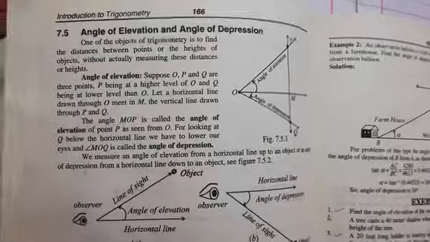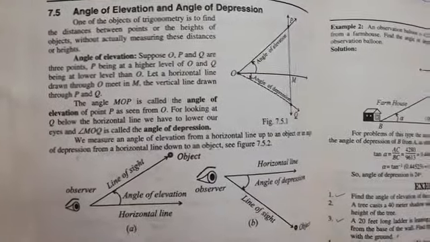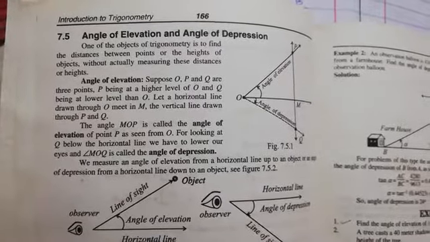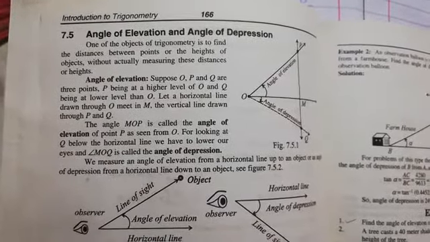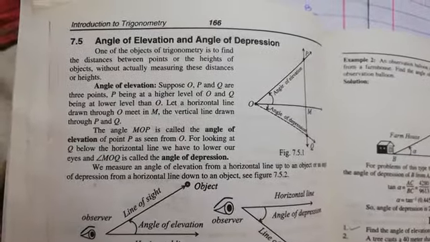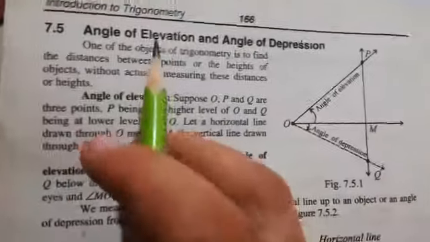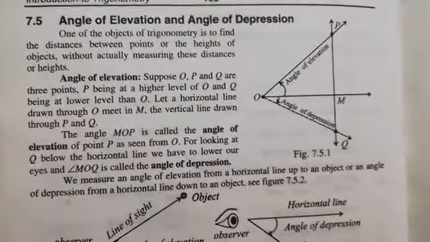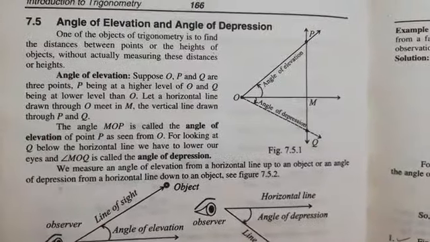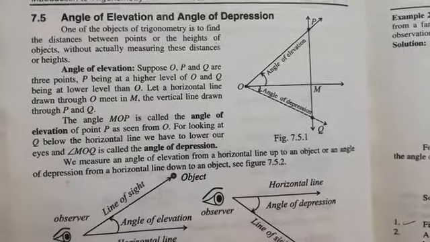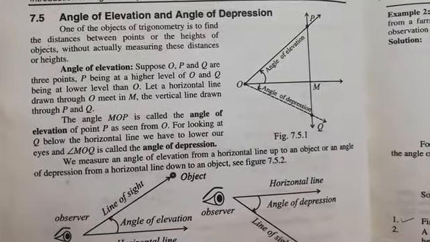Okay, my dear students. To solve the word problems, there are some basics which I would like to discuss. First, we will discuss two angles. The first angle is known as the angle of elevation, and the second one is called the angle of depression. Elevation means upward, like an elevator, and depression means the angle which is downward. I would like to discuss it in the simplest way.